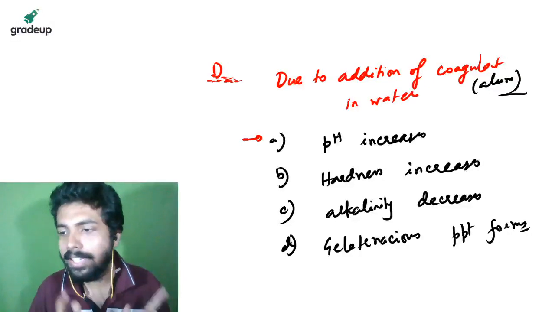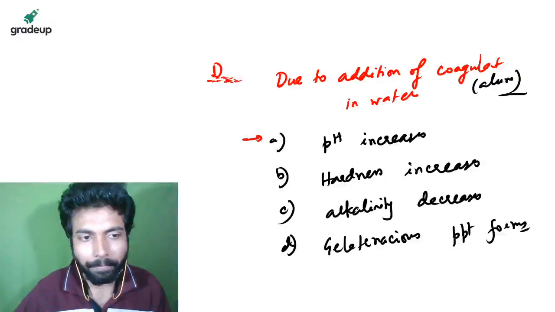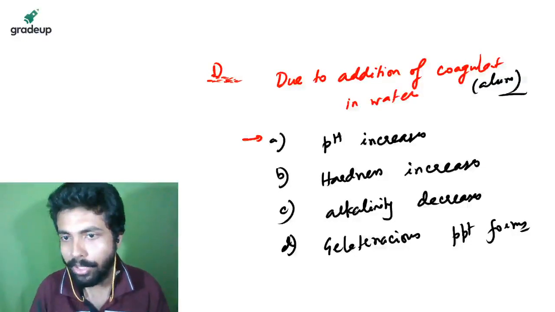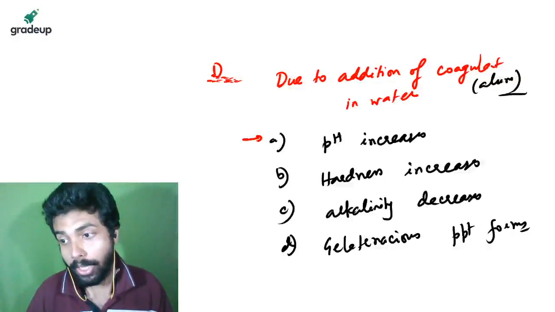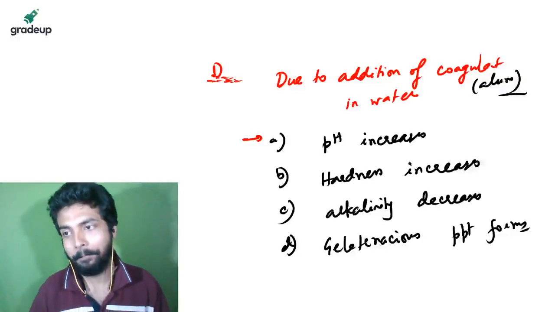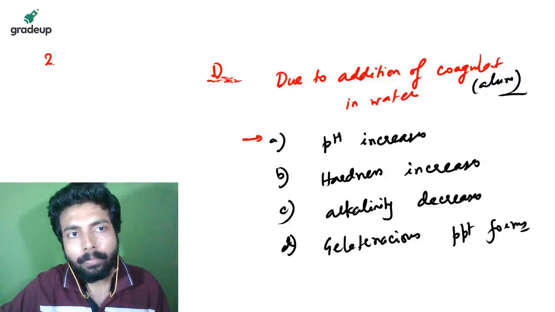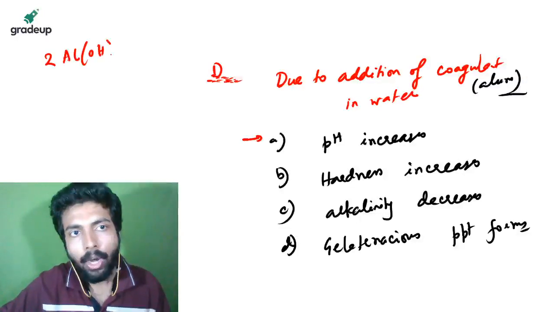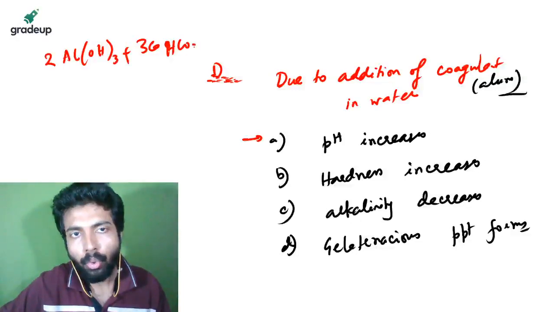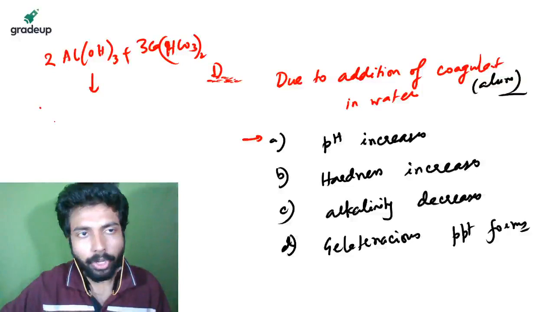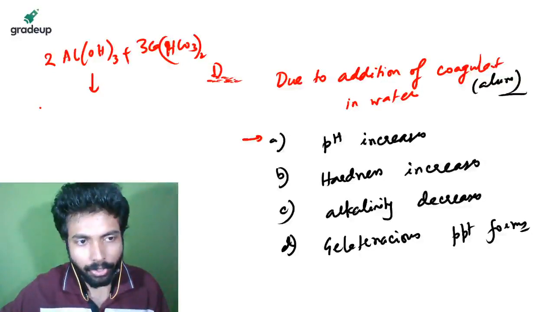Someone is saying B and C, someone is saying B and D, someone is saying A, B, C. Okay, let's see all the things. Do you remember the equation I told you? 2Al(OH)3 plus 3Ca(HCO3)2. If this reacts, then what is formed? Sorry, I wrote 2Al(OH)3 first, sorry.